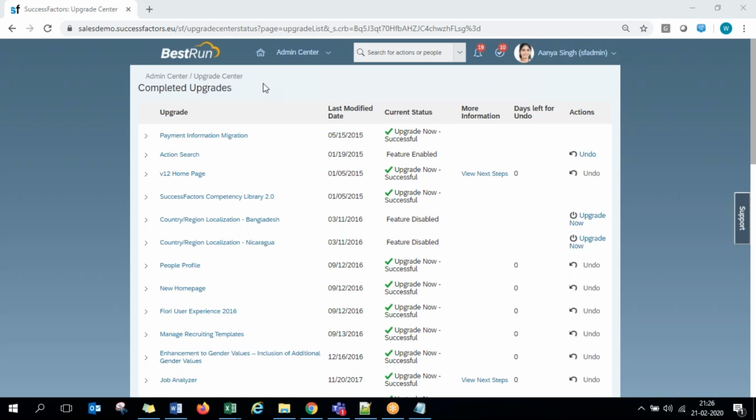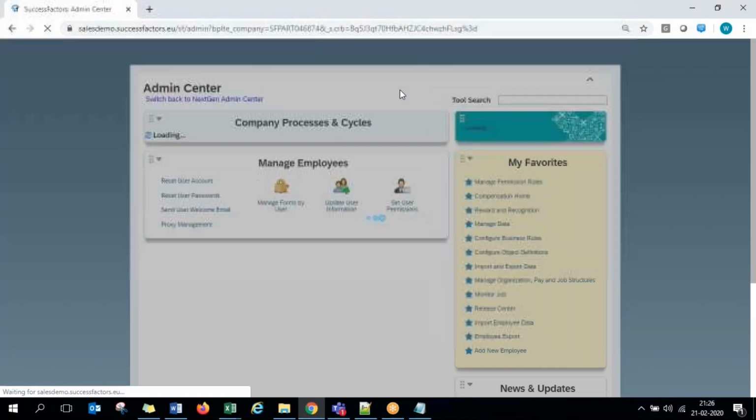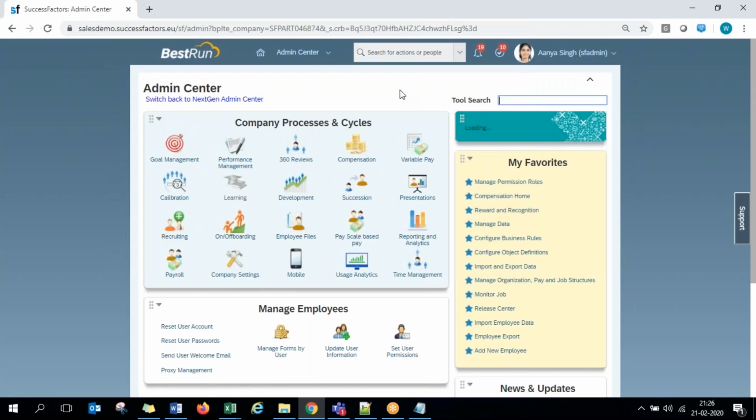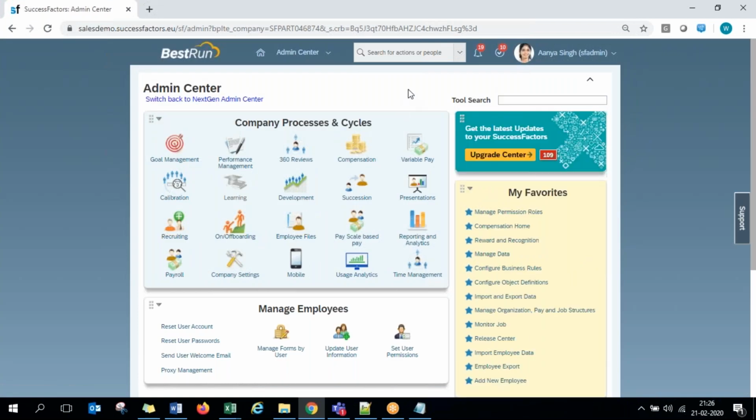So that's about the upgrade center. I have one query here. You told us there are universal mandatory updates, and in the admin upgrade center there is another option, optional upgrades. Are the mandatory and optional updates for all the clients or for particular clients?